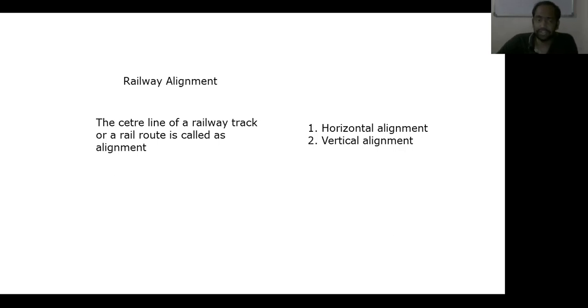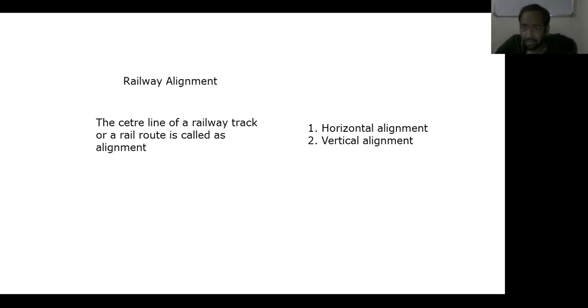And next one is the geometric standards. So many geometric considerations we need to consider. Next one is geological formation: the type of the soil and the bearing capacity of the soil, all those things we need to consider. And next one, the religious and historical monuments.